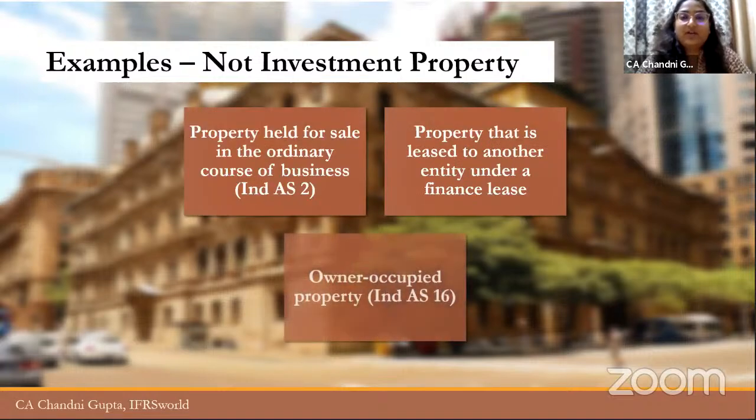So this also we have already discussed. What are not investment property? The property that is held for sale in the ordinary course of business or has been given under a finance lease, or which is an owner occupied property. Basically, the property that is used for administrative purposes or production purposes will be covered under Ind AS 16. So a different term has been used in Ind AS 40 for that, which is owner occupied property. For those two particular purposes, the property will be termed as an owner occupied property, and Ind AS 16 will be applied and not Ind AS 40.